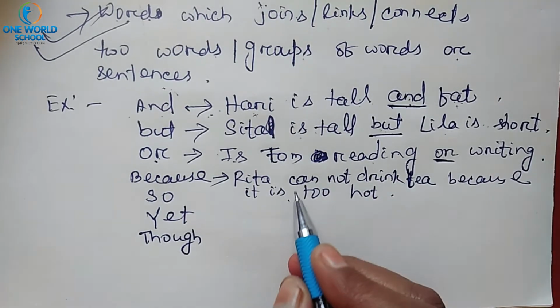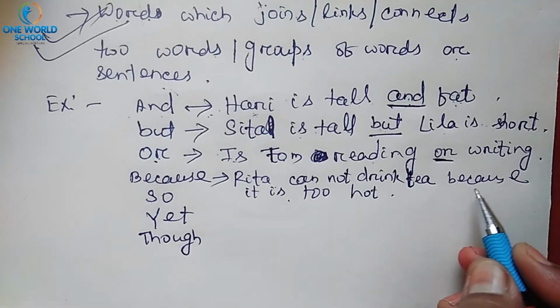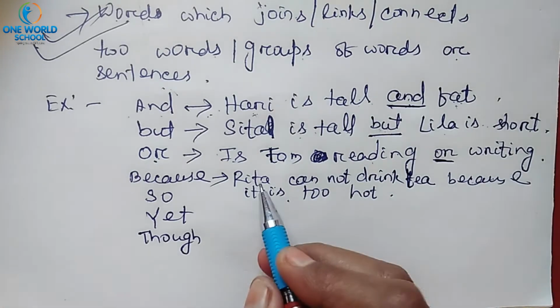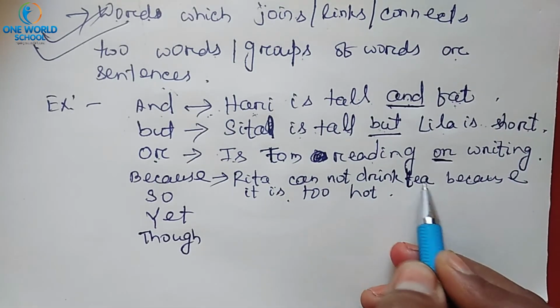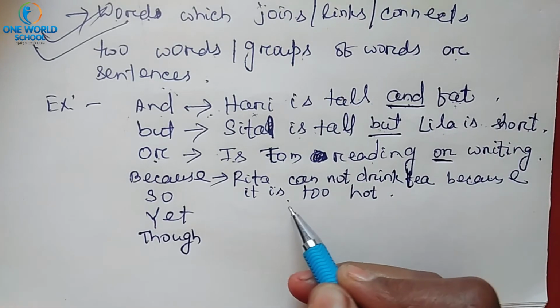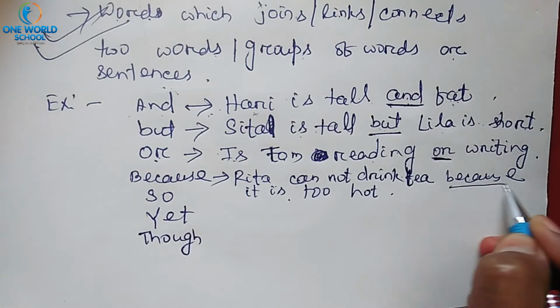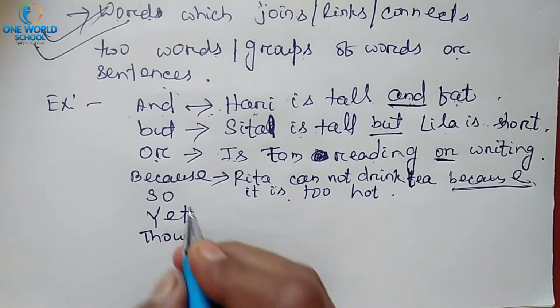Look, here two sentences have been joined by using the conjunction because. Because shows the reason. Rita can't drink tea. Why can't she drink tea? Because it is too hot. That's why Rita can't drink. Okay. So this is the conjunction. So just remember this thing.